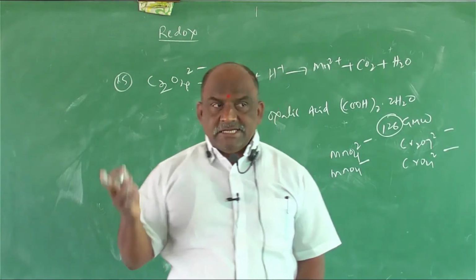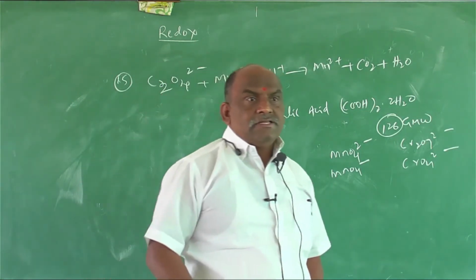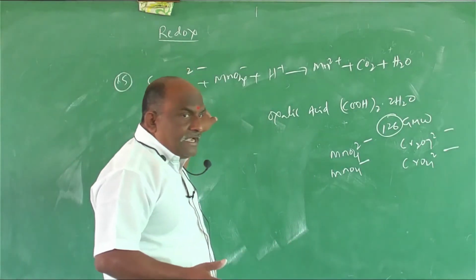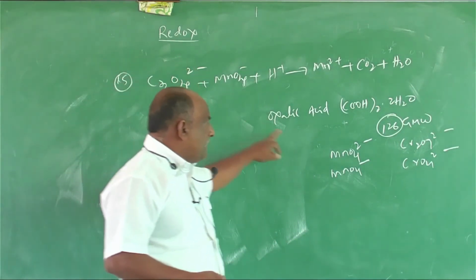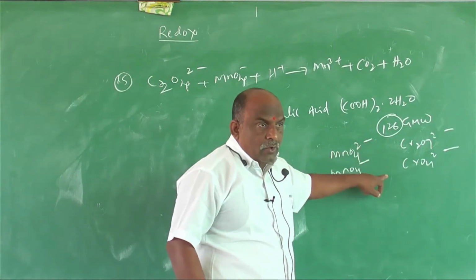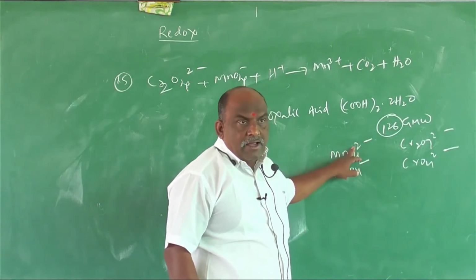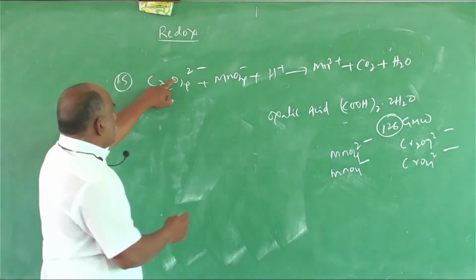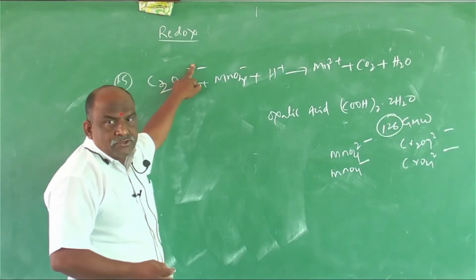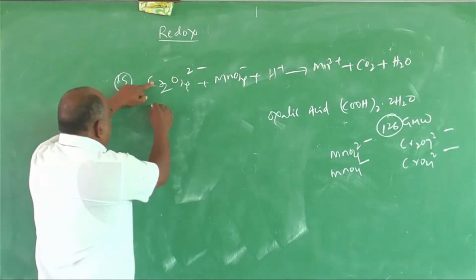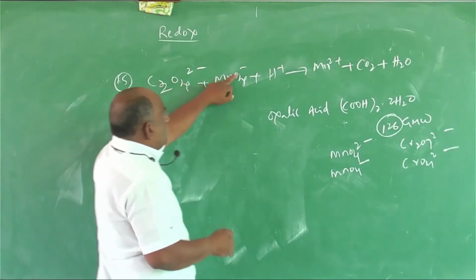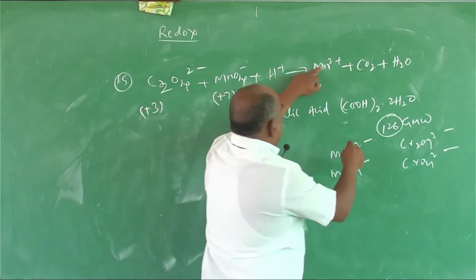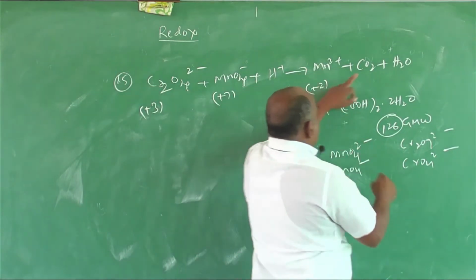Oxalate is an -ate. What is an -ate? Salts of -ic acids are -ates. Oxalate, permanganate, chromate, dichromate, manganate, all are from -ic acids only. These are strong. So 4 O's make 8, 8 minus 2 is 6, 6 by 2 is 3. For MnO4-: 4 O's make 8, 8 minus 1 is 7.